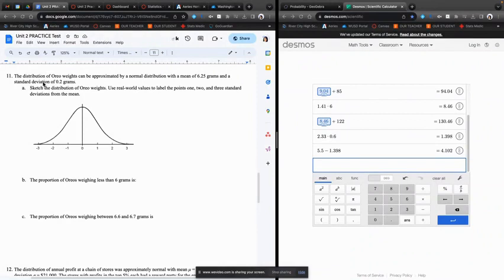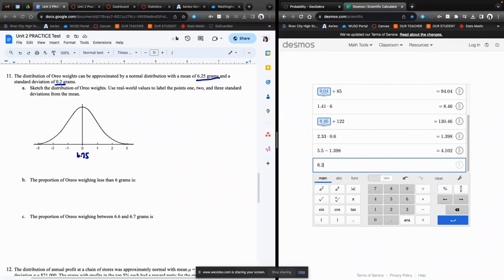The distribution of Oreo weights can be approximated by a normal distribution with a mean of 6.25 grams and a standard deviation of 0.2 grams. So part A says sketch a distribution of Oreo weights. We're going to use real world values to label 1, 2, and 3 standard deviations from the mean. Okay, so we know that our mean goes in the middle, so this is going to be 6.25. To get one standard deviation above, we're going to add 0.2. So I'm just going to do all my calculations here, and then I'll write it down.